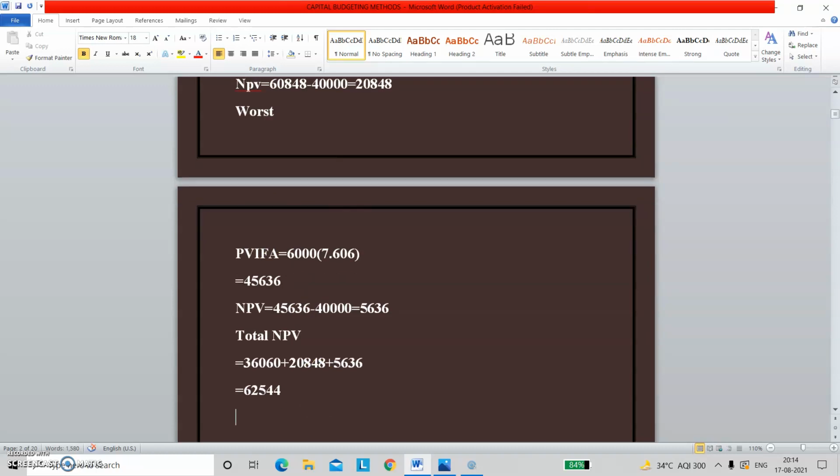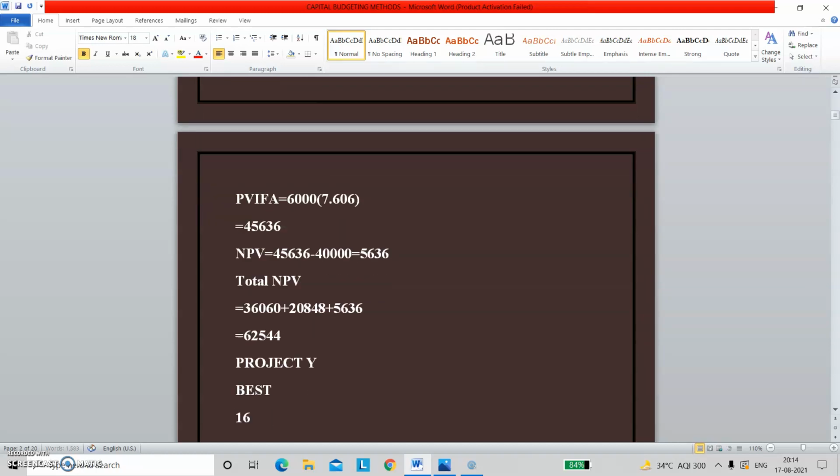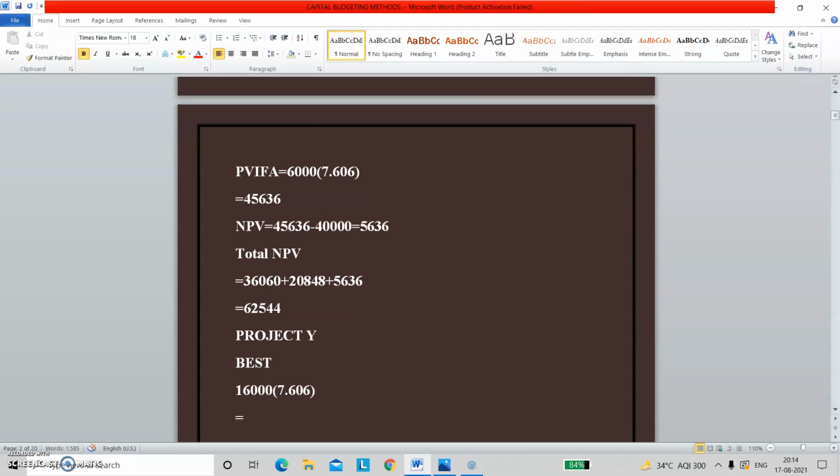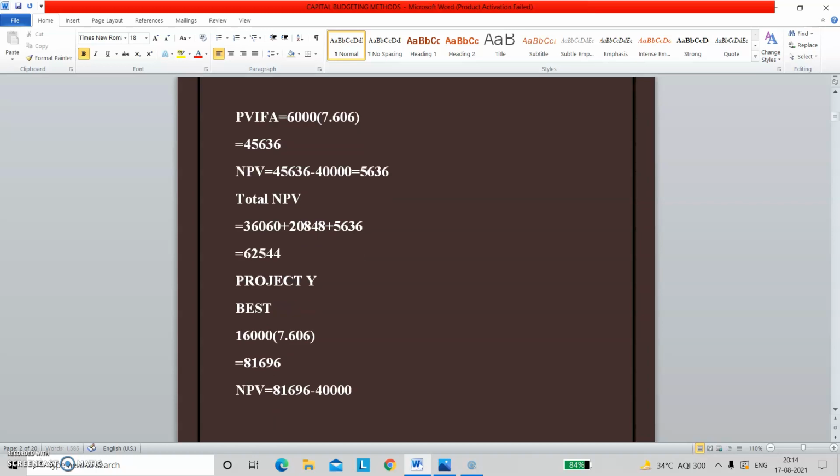For the next project also, for project Y also, I am going to do the same thing. For best, it is 16,000, the return, right, into value will be same, 7.606, right? The multiplication will be 81696, right? NPV is equal to 81696 minus 40,000, right? This is going to give me 41696.